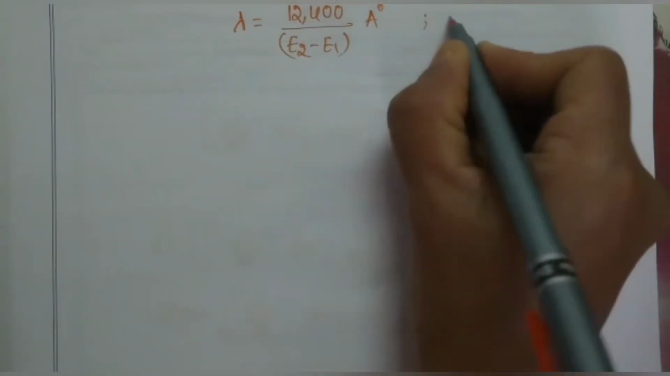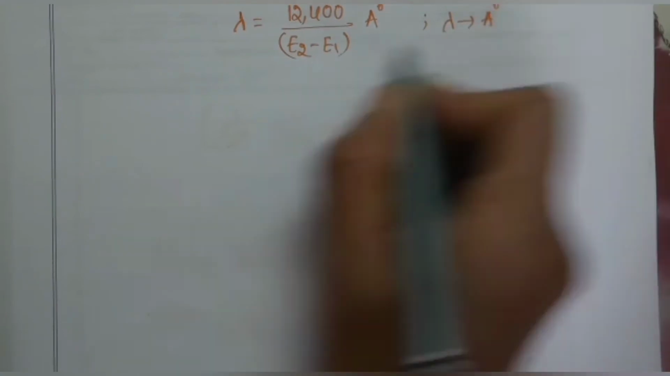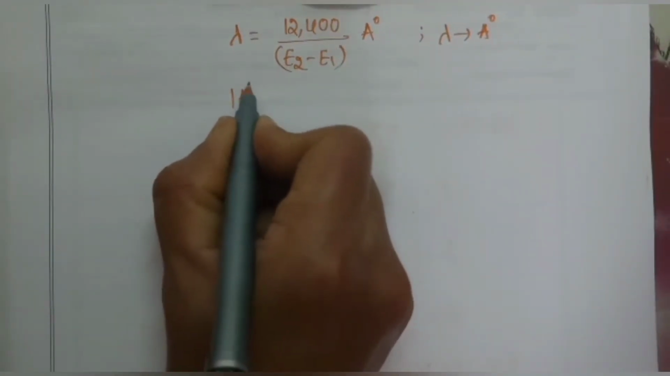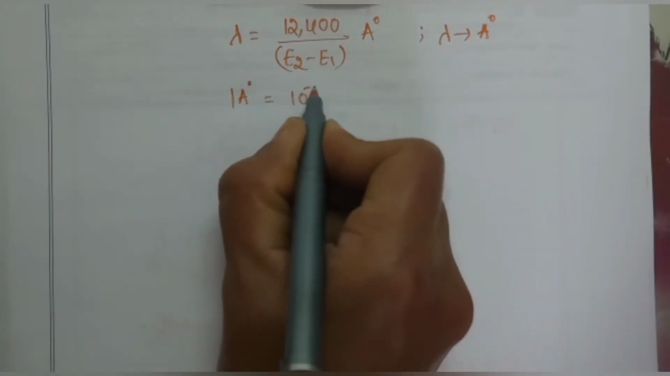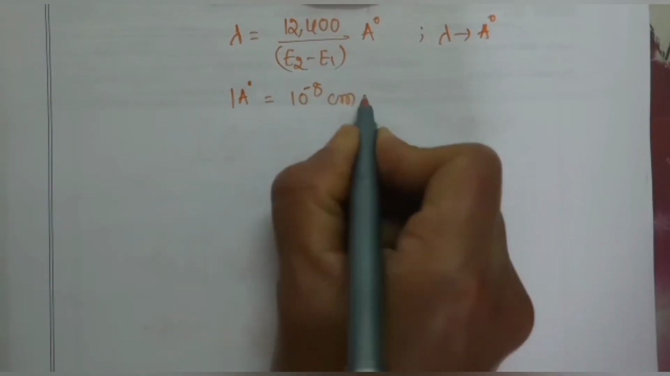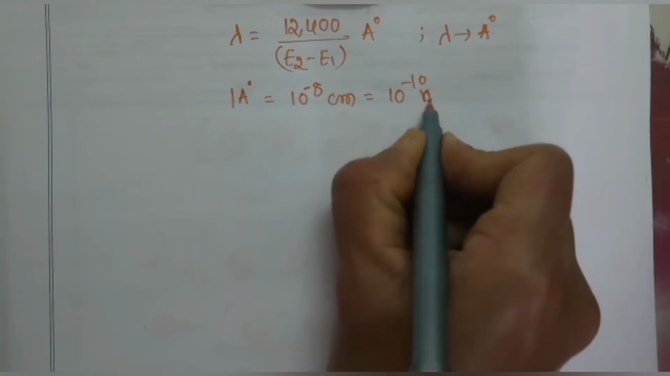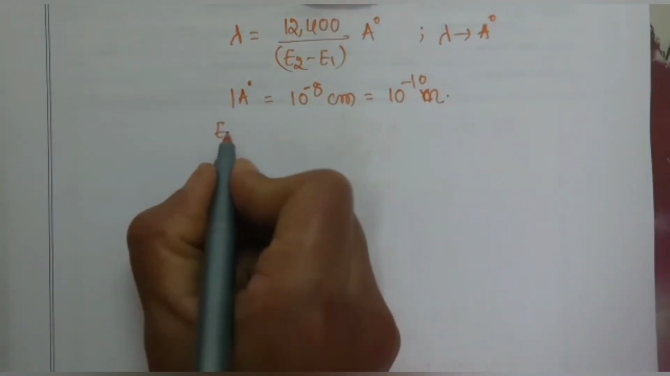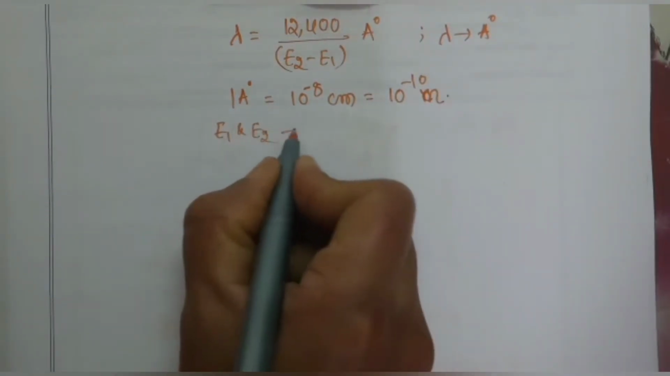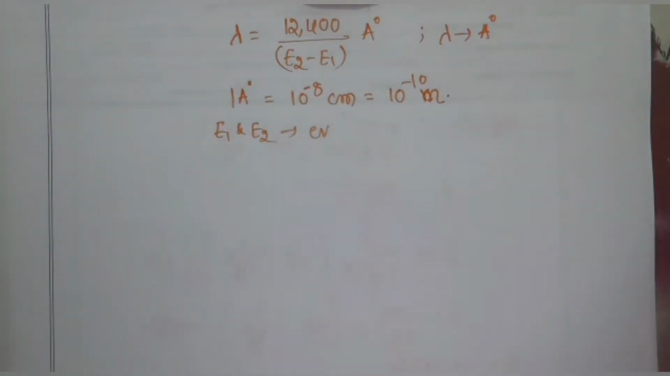Here lambda is measured in angstroms, and 1 angstrom is equal to 10 to the power of minus 8 centimeters or 10 to the power of minus 10 meters. And E1 and E2 are the energy levels in electron volts.